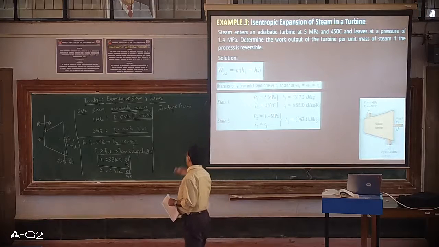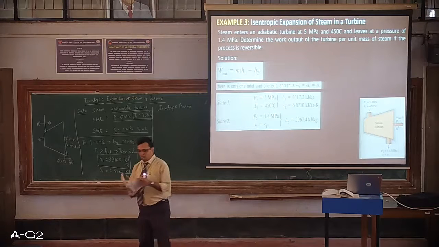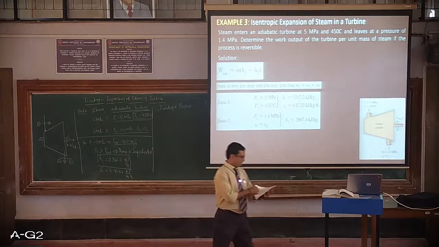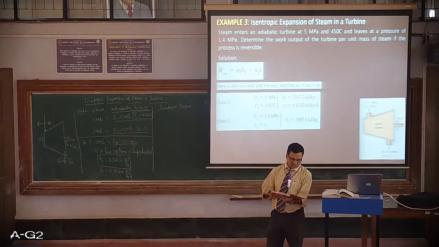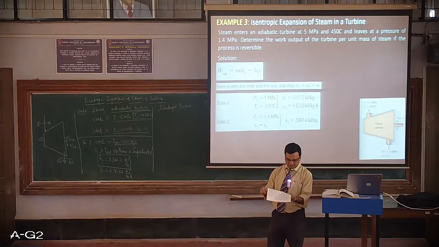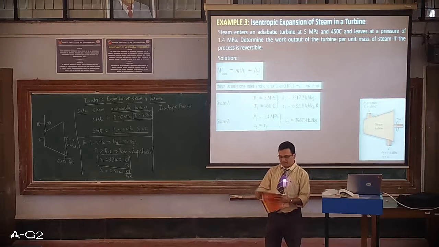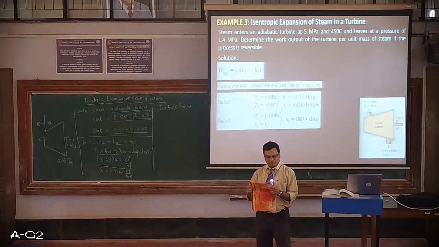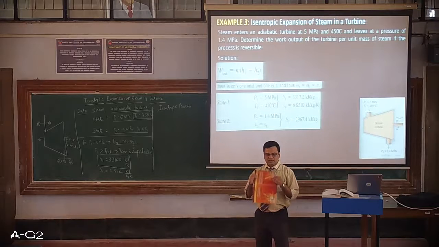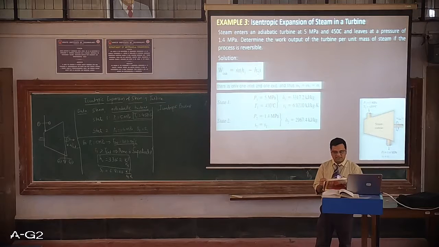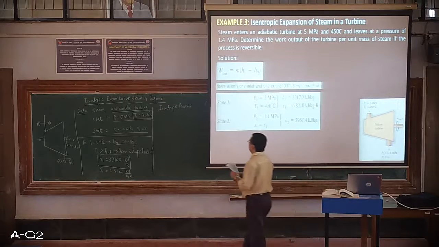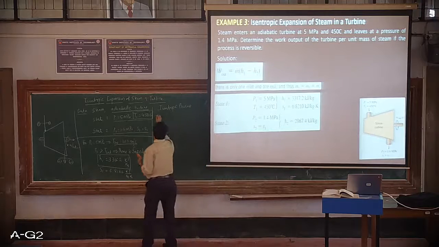How? Go to the pressure table, that is 1.4 megapascal. Since we have two properties, we can verify. So going to the pressure table of 1.4 megapascal, that's page number 12, and finding the value of SF and SG. We need to cross verify where exactly the entropy lies.